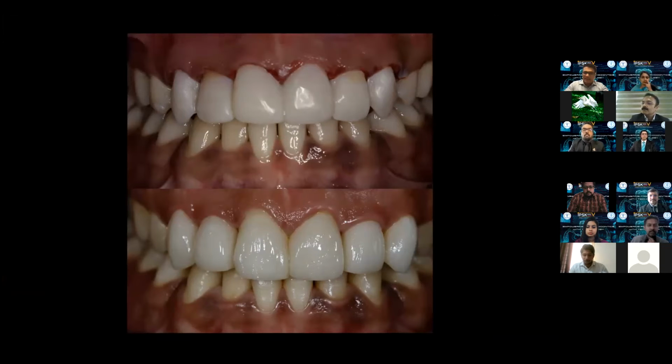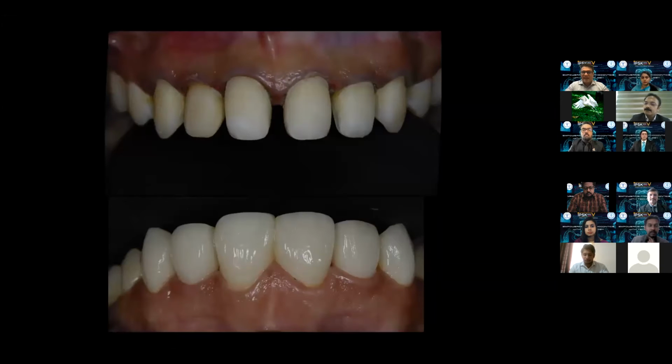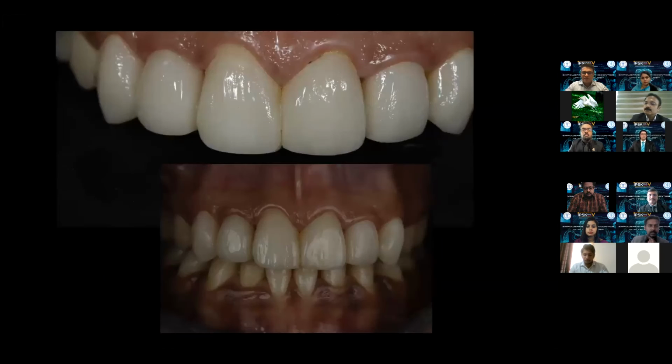These cases are not possible in one single visit, but what is possible is to modify the temporaries or provisionals in the patient's mouth, take a scan, and then use that as a reference for designing your final restoration. Again, a minimum prep philosophy was used for prepping these teeth. And this is the final result of Emax veneers restoring the maxillary anterior teeth.